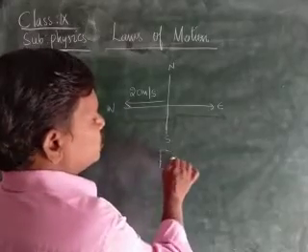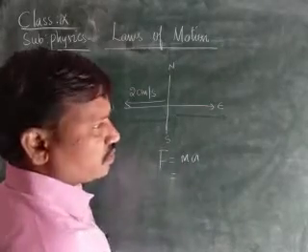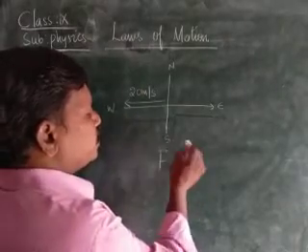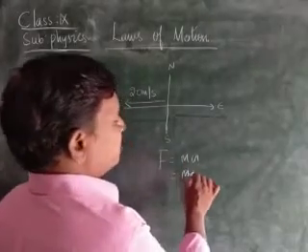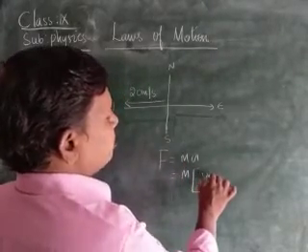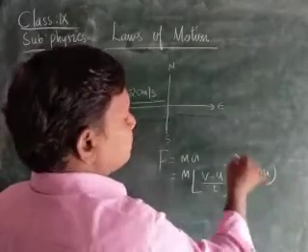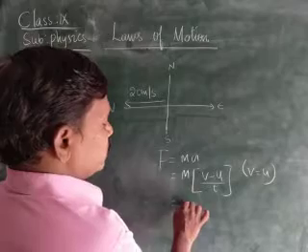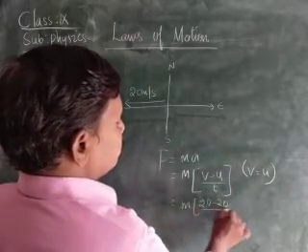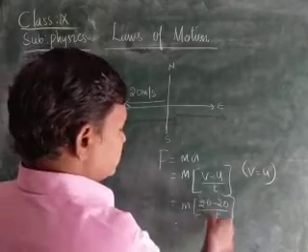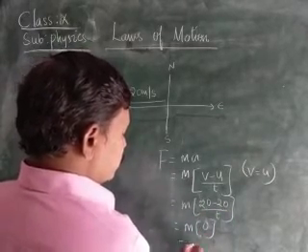Force is equal to mass into acceleration, children. First we should find the acceleration. Acceleration is the rate of change of velocity: F = m(v - u)/t. Here v is equal to u, because it is moving with constant velocity. Therefore m into (20 - 20)/t. 20 minus 20 is 0, 0 by t is 0. Therefore m into 0 is 0, children.